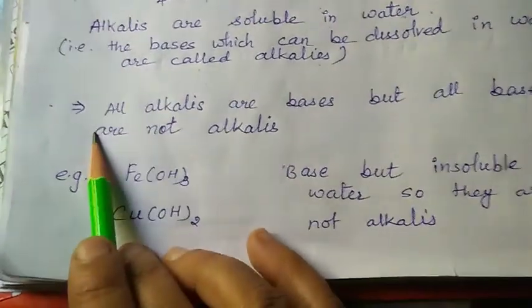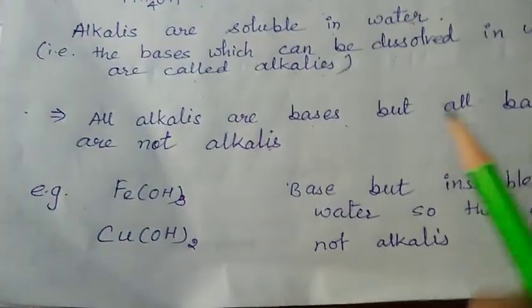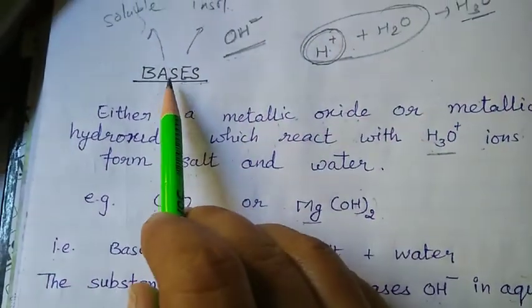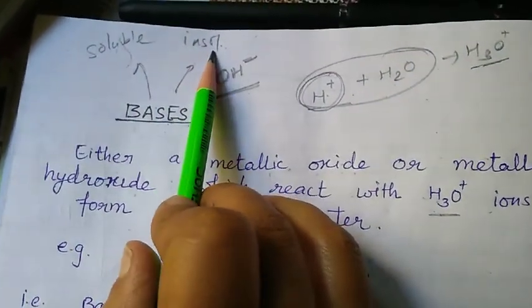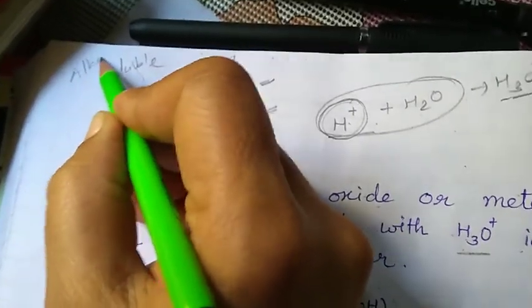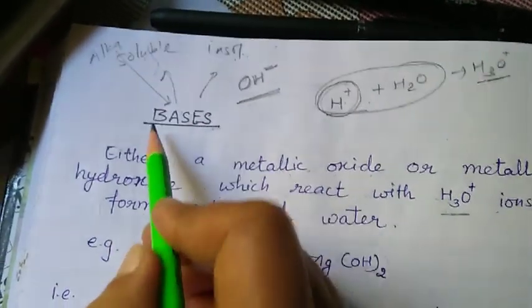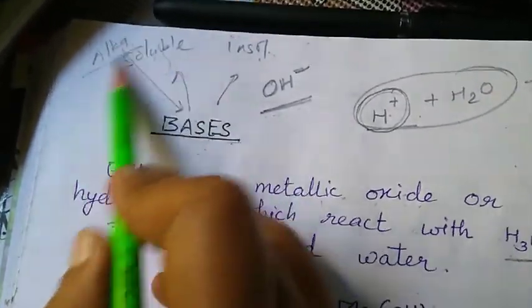Now, all alkalis are bases but all bases are not alkalis. Simple as that, because I told you that bases can be soluble and insoluble. Soluble bases are alkalis. So the bases which are not soluble are not alkalis.